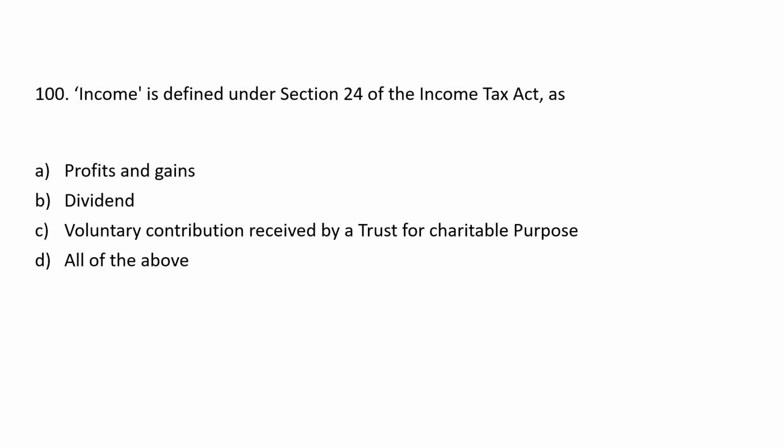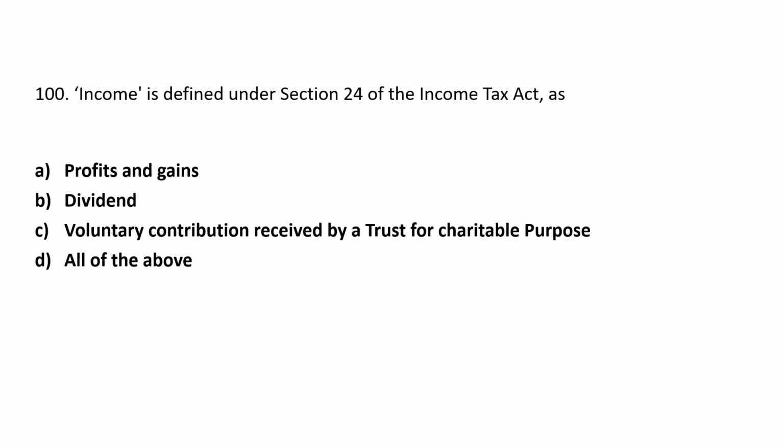Income is defined under Section 2(24) of the Income Tax Act as: A. Profits and gains, B. Dividend, C. Voluntary contribution received by a trust for a charitable purpose, D. All of the above. Answer is D. All of the above.